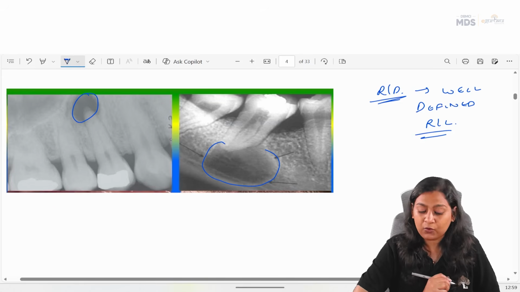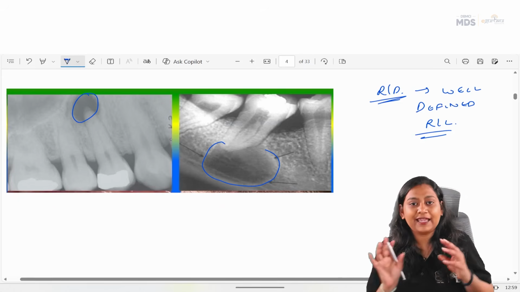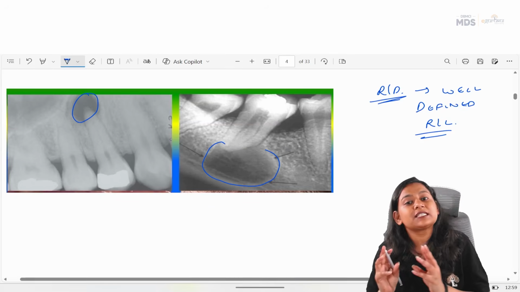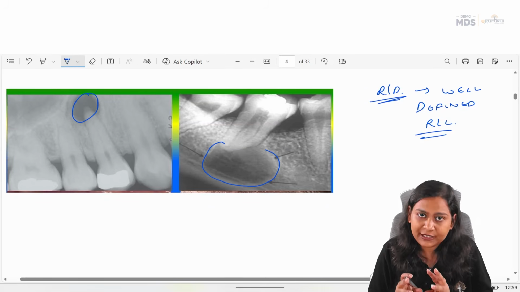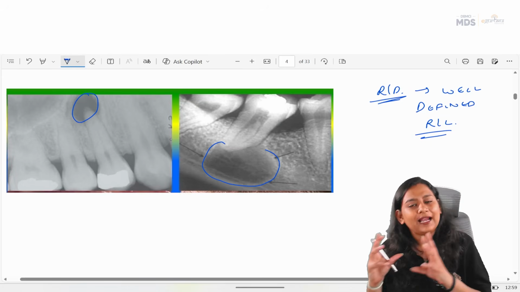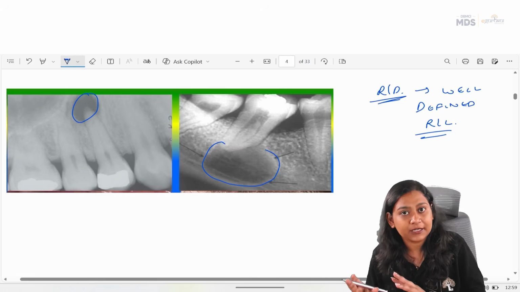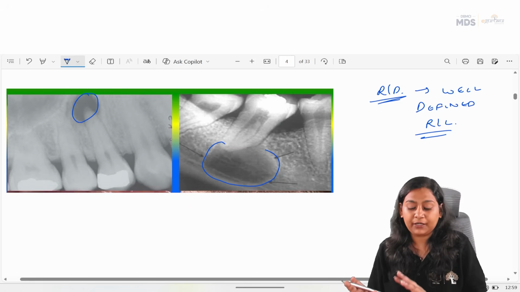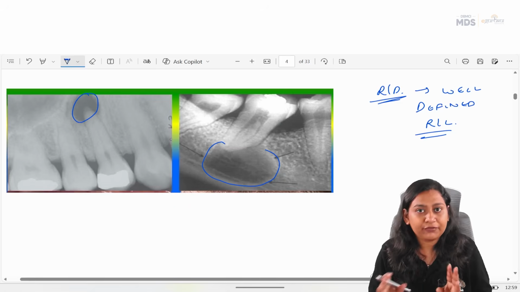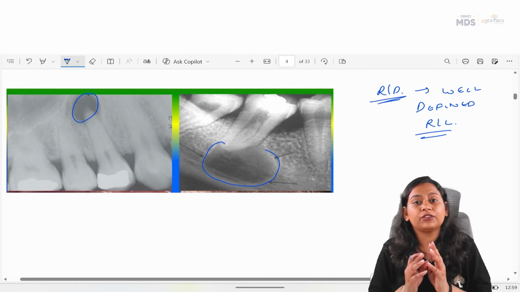Based on the radiograph, it is said that periapical granuloma is smaller in size and radicular cyst is bigger in size. But we cannot differentiate periapical granuloma and radicular cyst based on the radiograph.